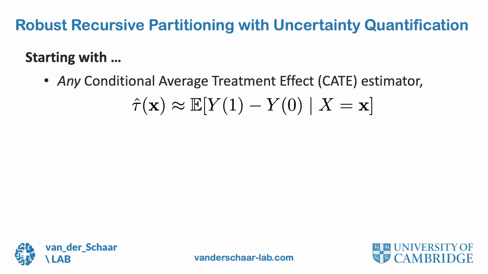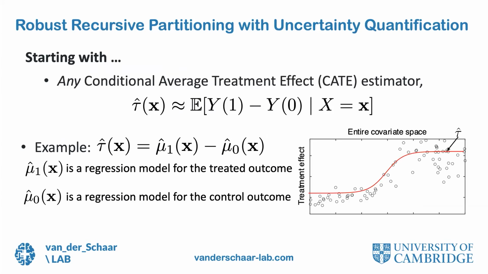We start by constructing a conditional average treatment effect estimator for the entire covariate space. Here we can use any conditional average treatment effect estimator, any machine learning models we want to use. For example, we can estimate the treated outcomes by a regression model and estimate the control outcomes by another regression model. And then we take the difference between the estimated treated outcomes and the estimated control outcomes as the conditional average treatment effect estimator.